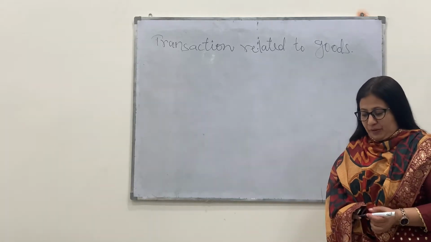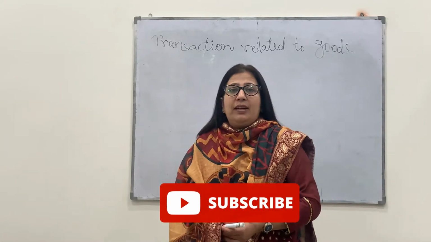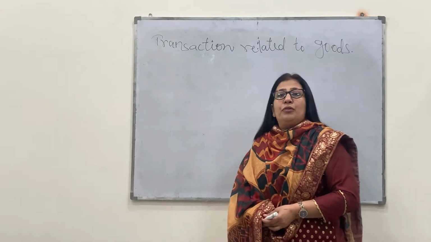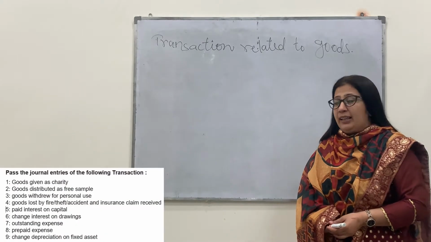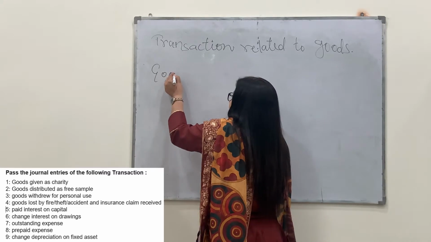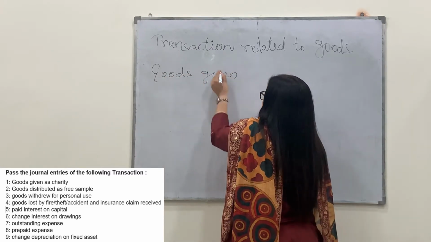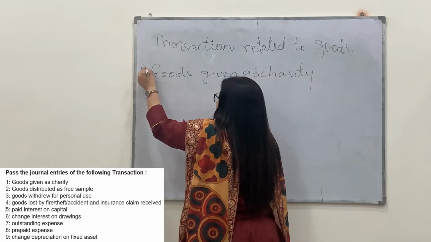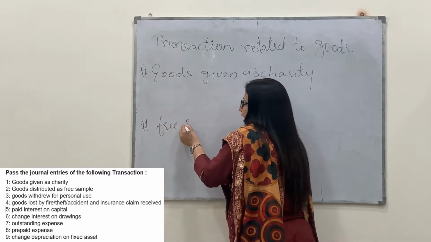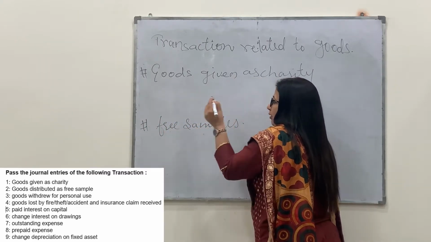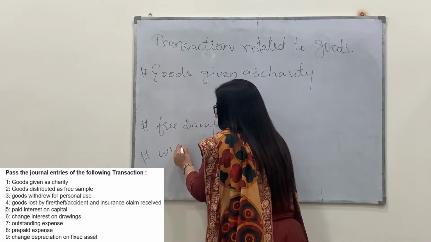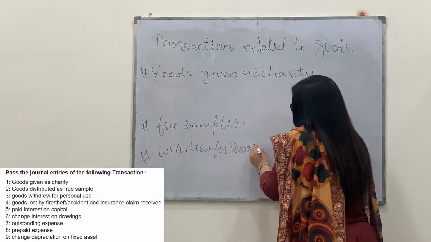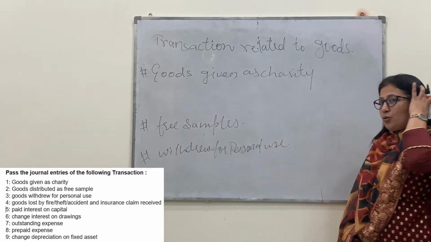Hello students, in our previous video we came to know what entries are to be passed for the purchase and sale of goods. Other than purchase and sale of goods, the goods are used in so many ways, like goods given as charity, goods given as free samples, goods withdrawn for personal use. So what are the entries to be passed in that case?